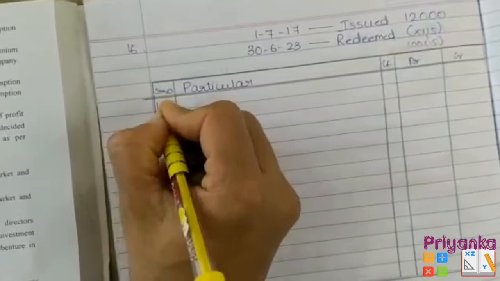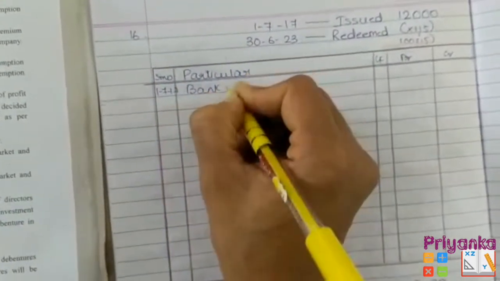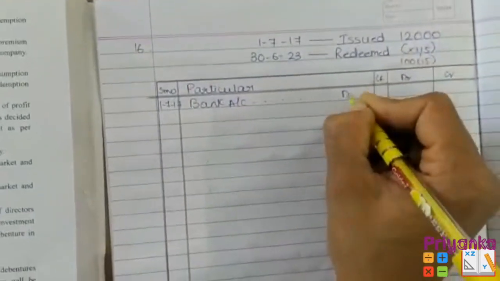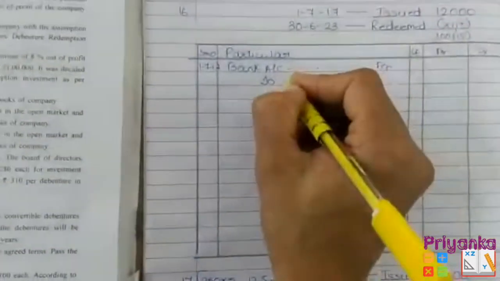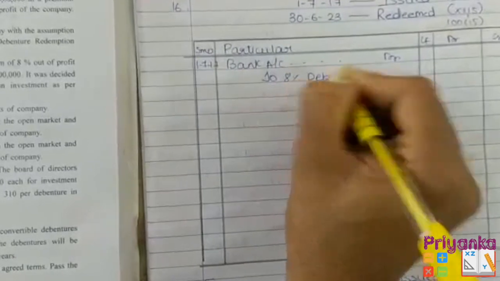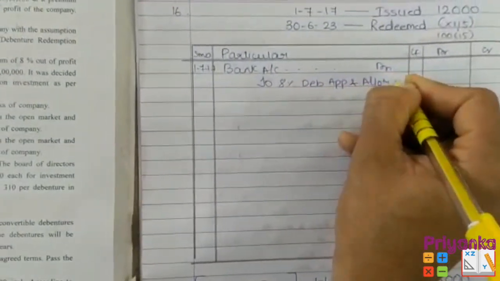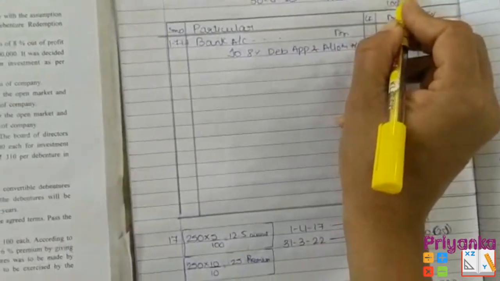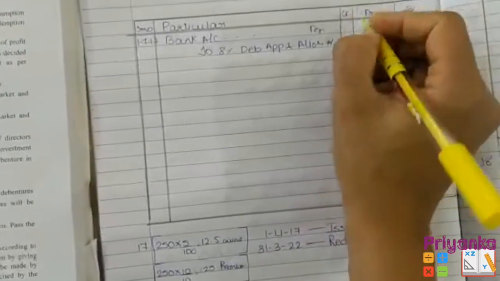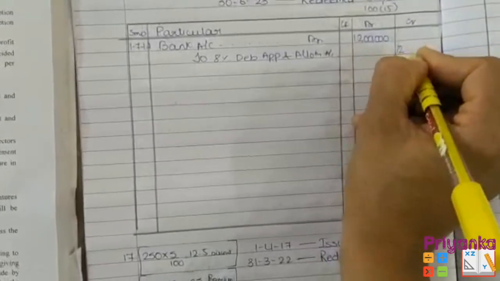So on the first date when it was issued, bank account debited to 8% debenture application and allotment account. Now the amount 12,000 will be multiplied by 100, that is 12 lakh at the time of issue.